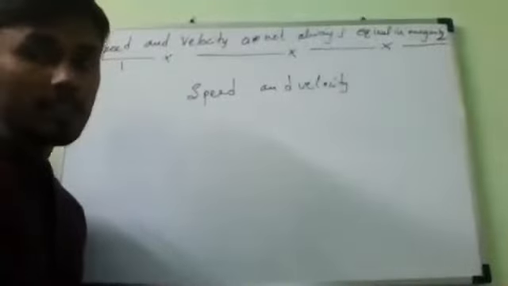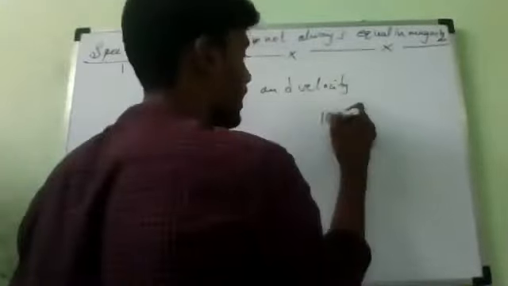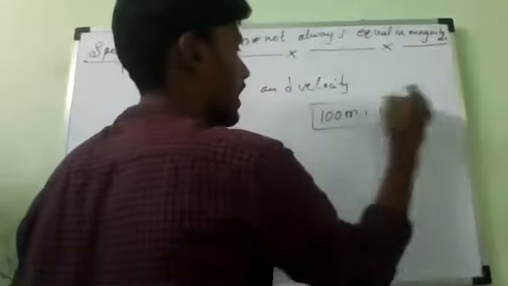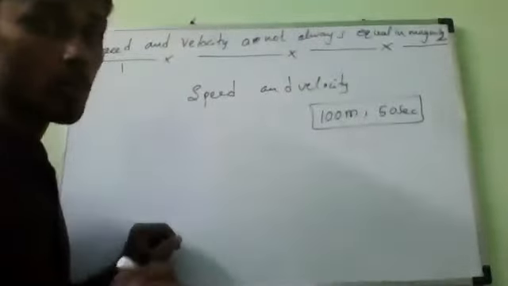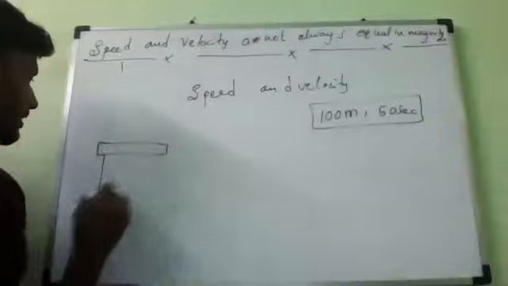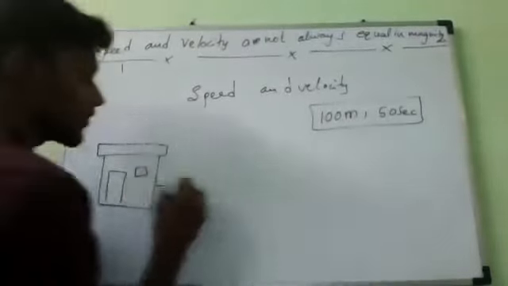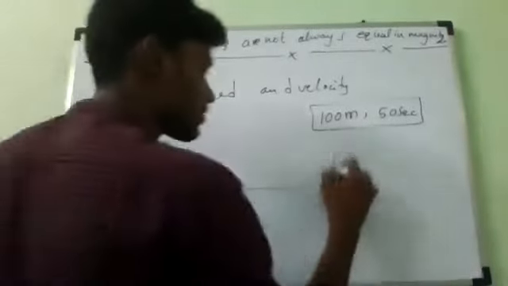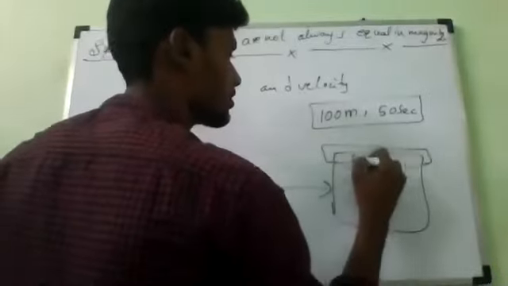Suppose a boy runs a distance of 100 meters in 50 seconds. Just imagine, 100 meters in 50 seconds is going from his home to a shop. So let us imagine this is his home, and now he is traveling from here to the shop. This is home and this is shop. You have to also draw the diagram.